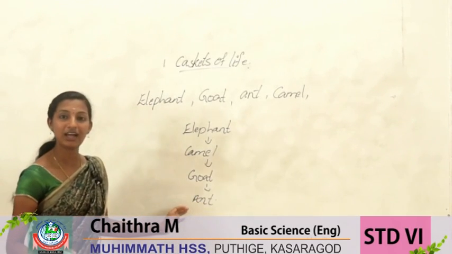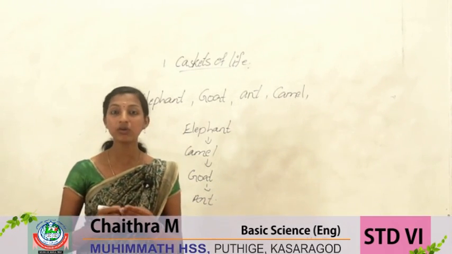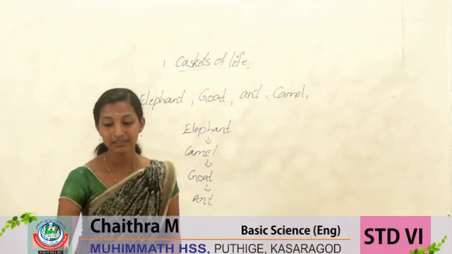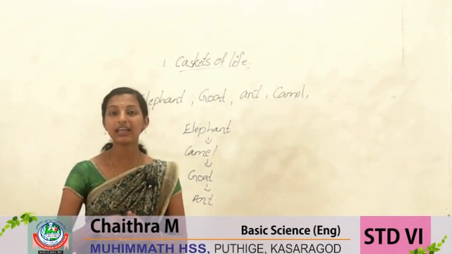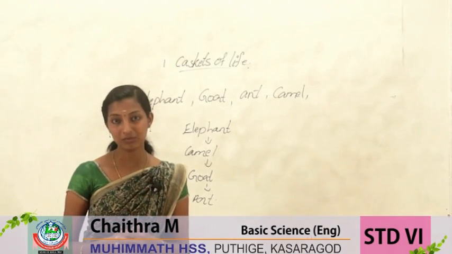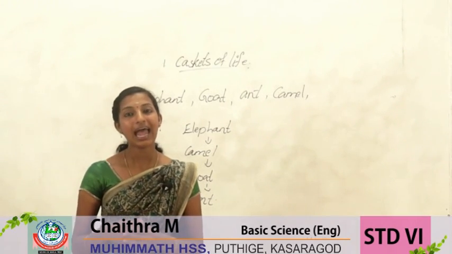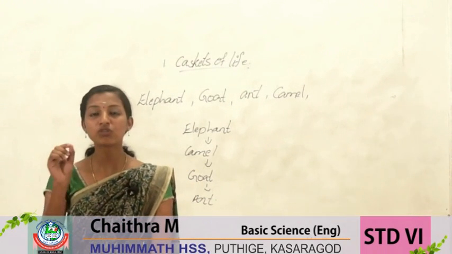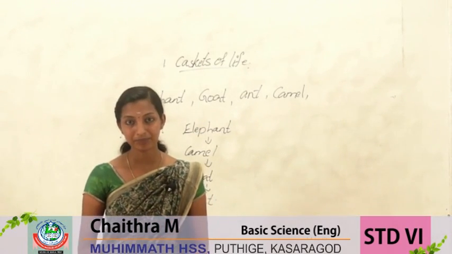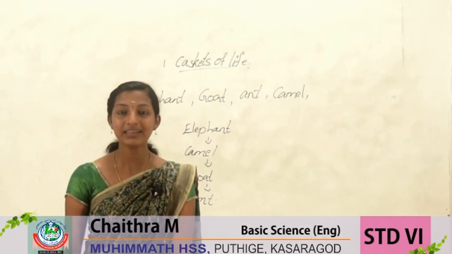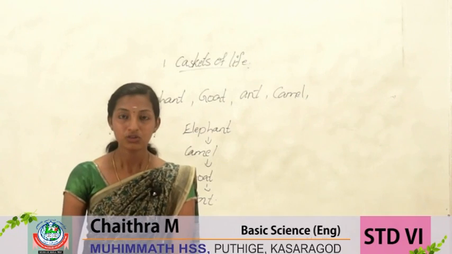Here ant is the smallest organism, but is there no other organism smaller than ant? Yes, there are many other organisms in water and air too. In water and air we can find small organisms. Before that, what is an organism? Organism means living things. The living things are called organisms.